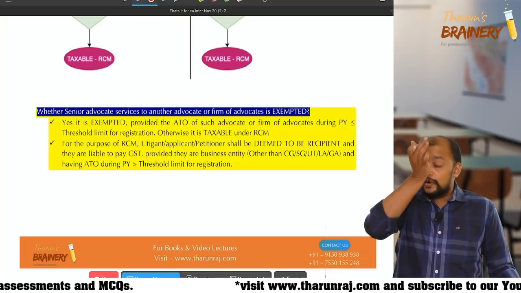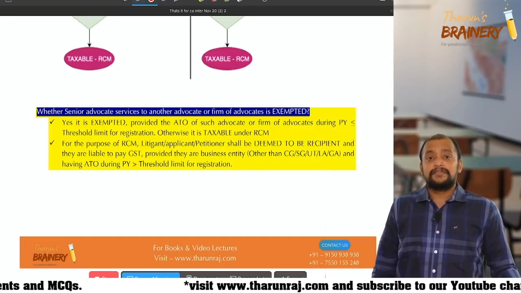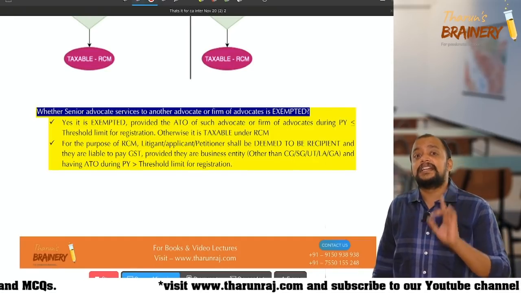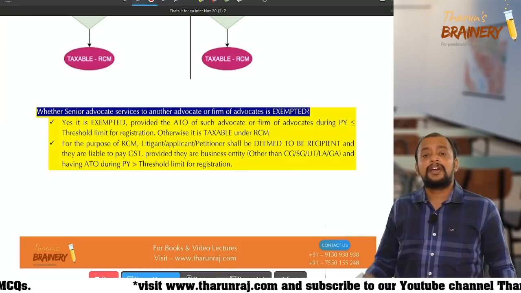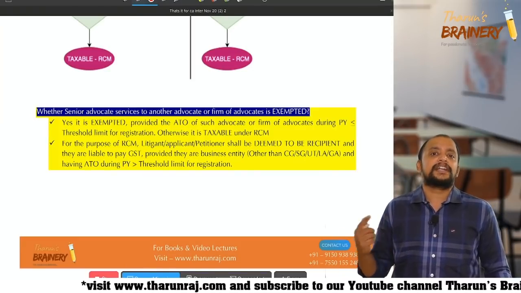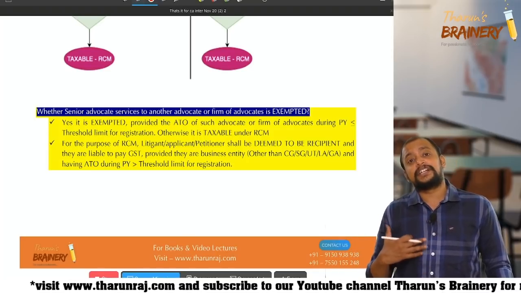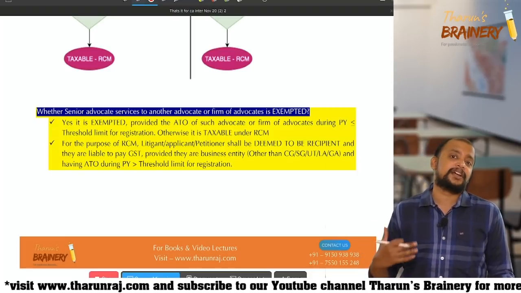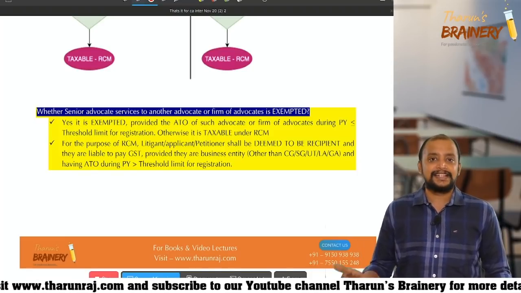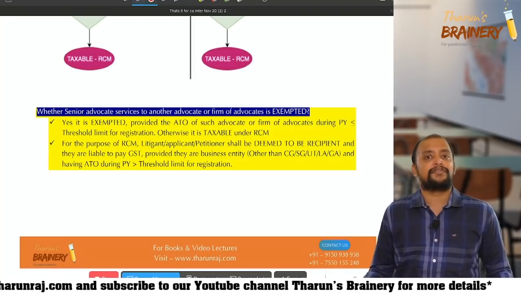But here, whom should be seen as the ultimate recipient? We need to see the ultimate litigant or petitioner or applicant as the recipient, and accordingly the tax liability will be determined. What if there is no ultimate litigant or petitioner or applicant? In that case, we need to check the recipient as individual advocate or firm of advocates only.